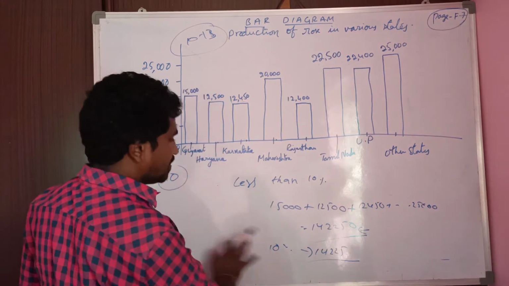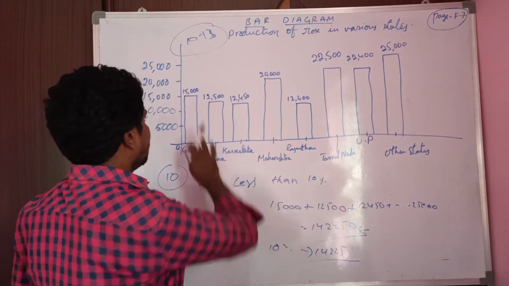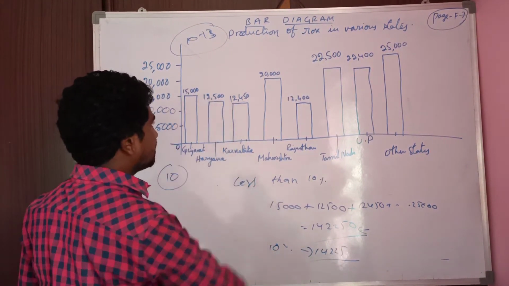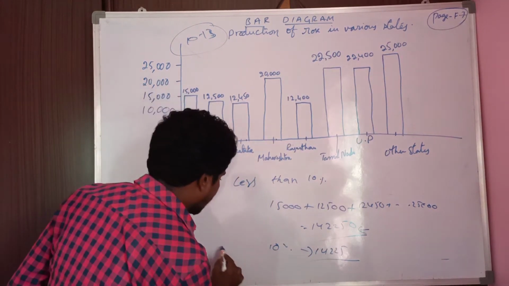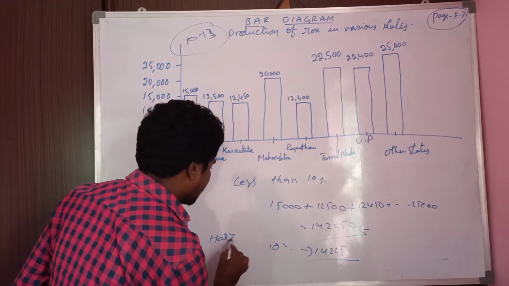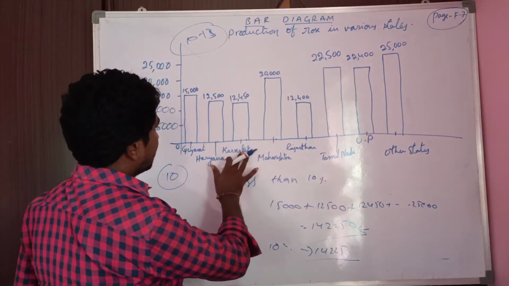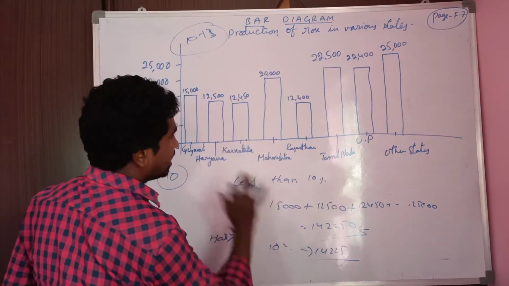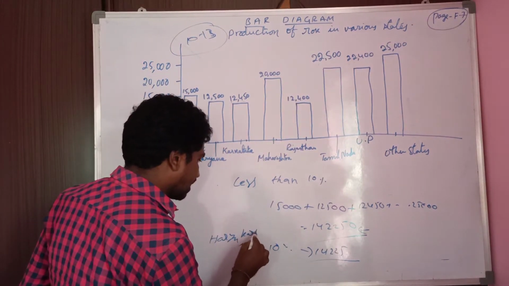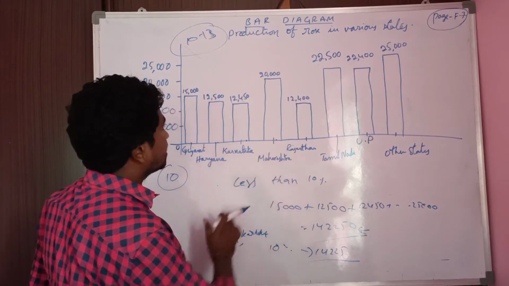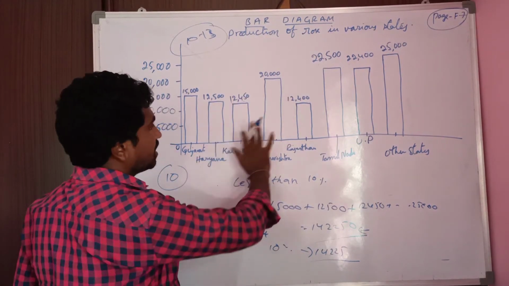Observe, this is 15,000, greater than 14,225, no need to take. This is 12,500, less than 14,225. So one is Haryana. Next one Karnataka, this is also less than 14,225. Next, this is 20,000, greater than 14,000.